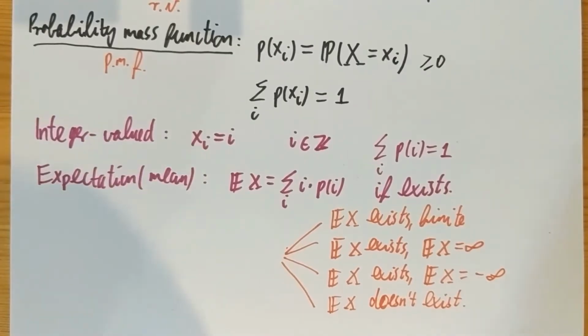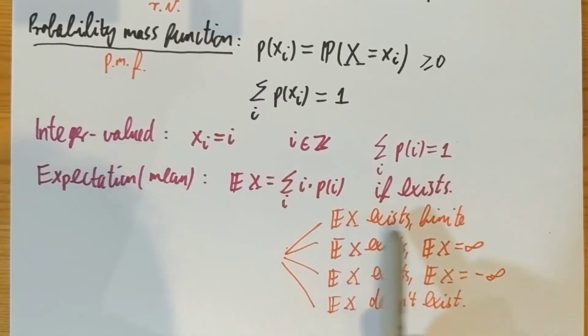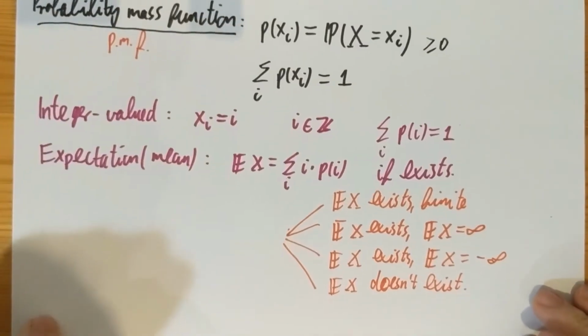Mostly, I suppose you've seen random variables with finite means, so when E of X exists and is finite, but occasionally we'll encounter random variables with either infinite means or sometimes random variables with no means at all. Okay? So that's the expectation of a random variable. And then let me briefly tell you about the variance.